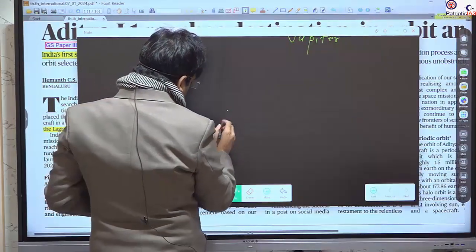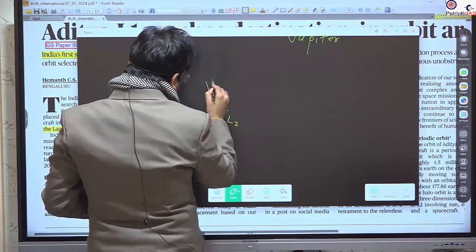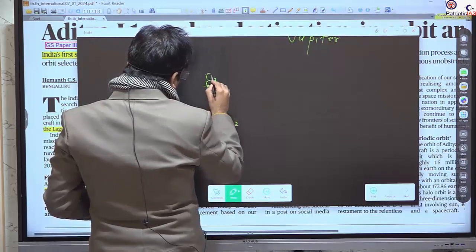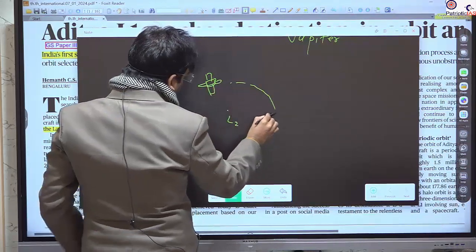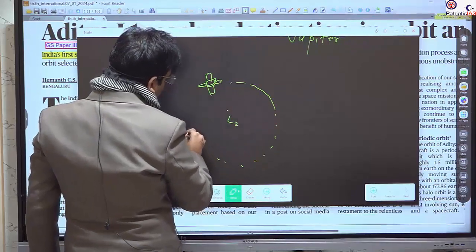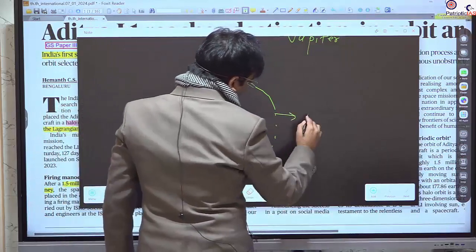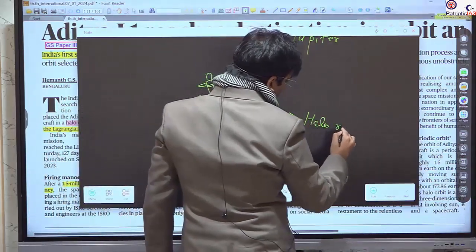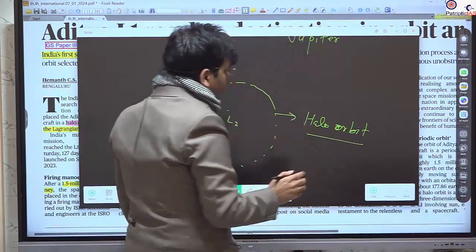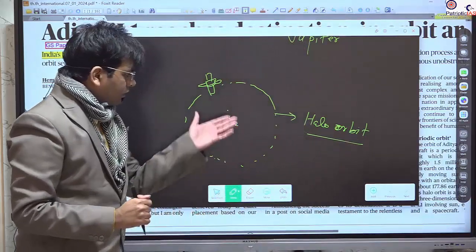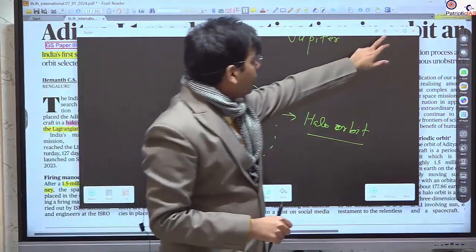This is Lagrangian point L2, and the spacecraft that goes there will revolve around a circular path. This path is known as the halo orbit. You will get clarity with the help of this video clip.